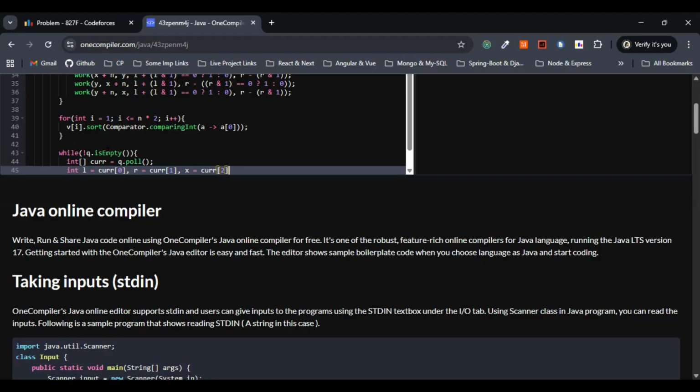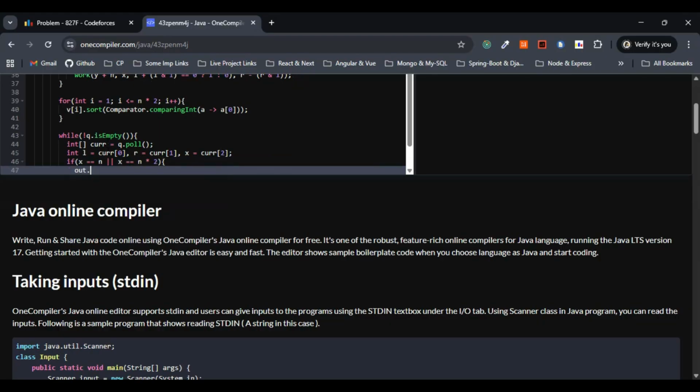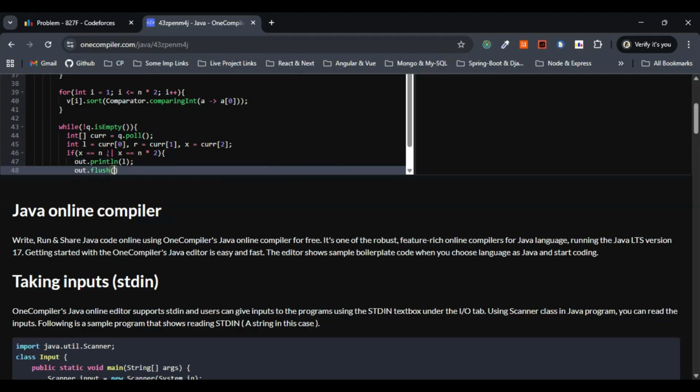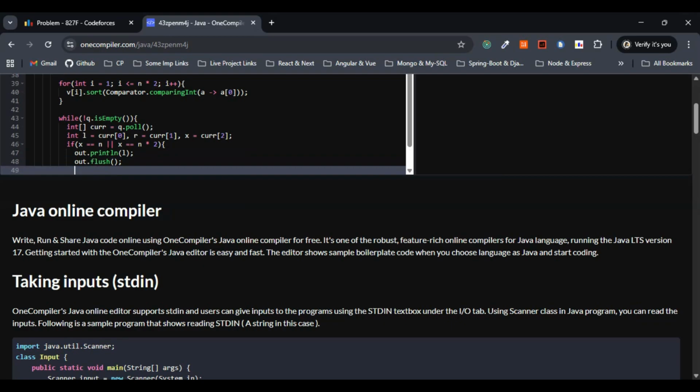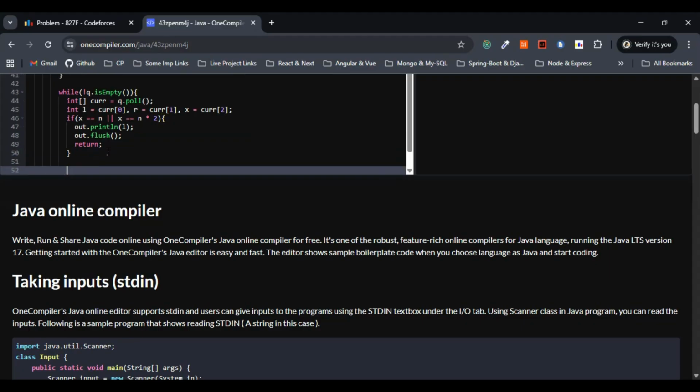If value of x is equal to n into 2, then I'll go with out dot println of L. Now I'll go with out dot flush here. Next, let me give return here. We are just terminating the program. So let me come out of this one entirely.